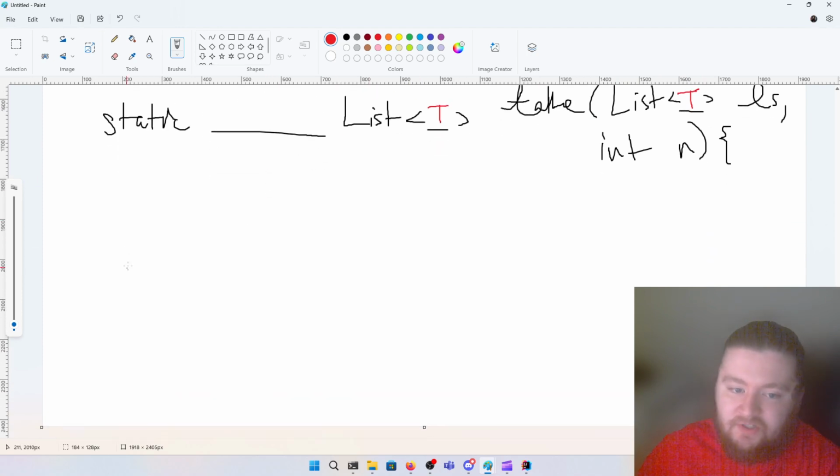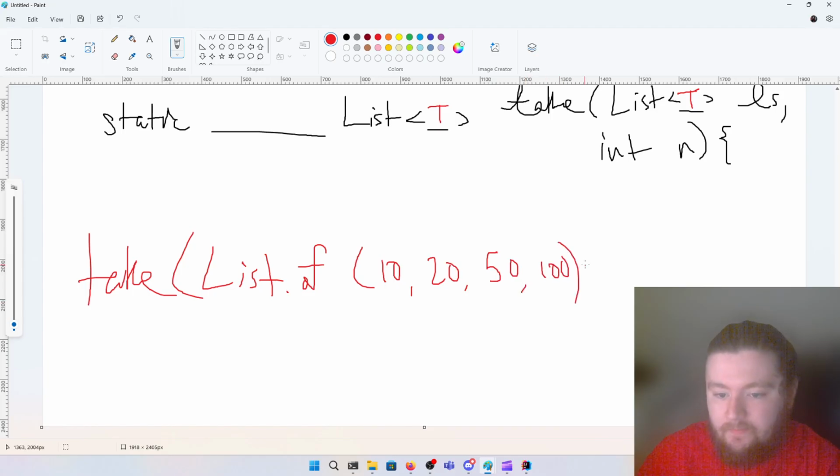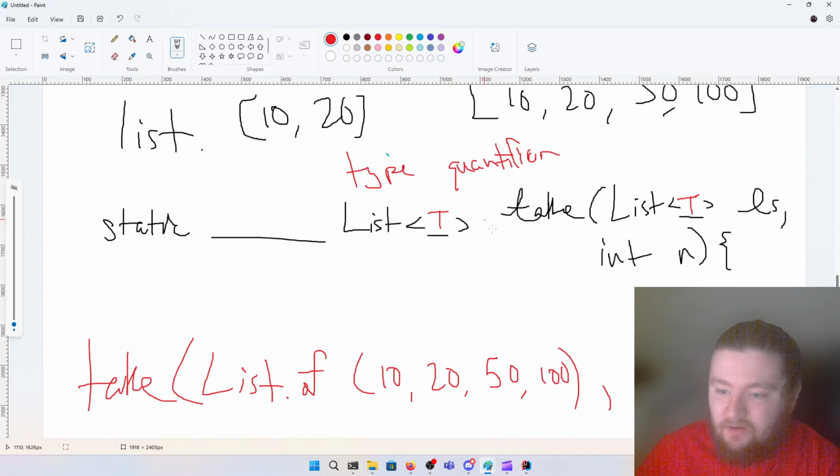For example, if I do take, and then List.of 10, 20, 50, 100, and then I pass 2, these T's are going to be at runtime substituted for Integer. At least that's roughly what's going to happen. That's actually not quite what happens, but for all intents and purposes, you can think of it as substituting the correct type.